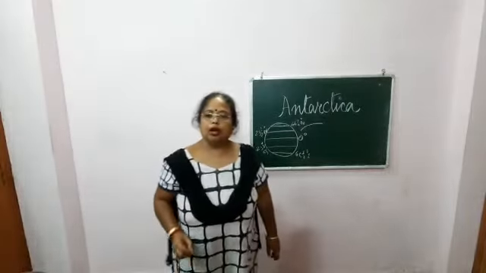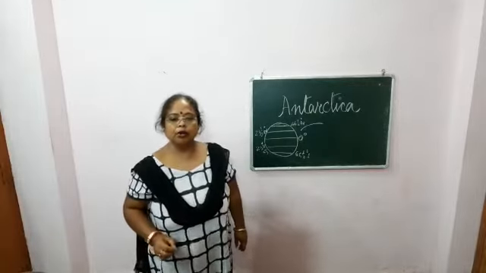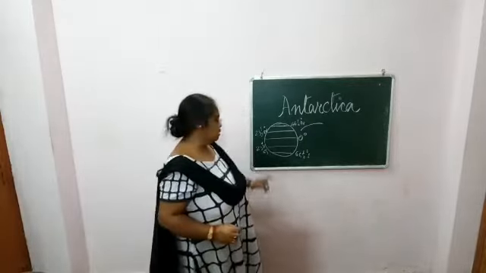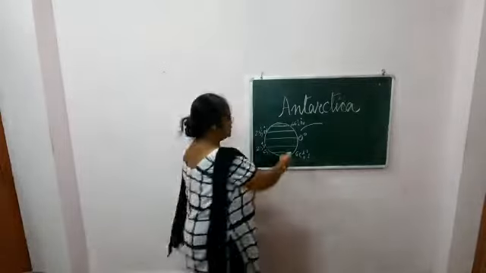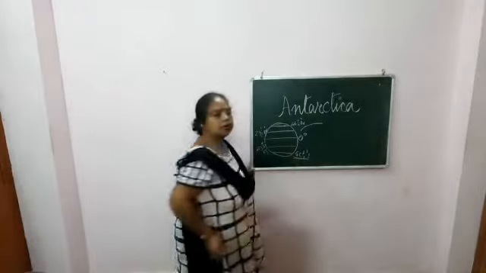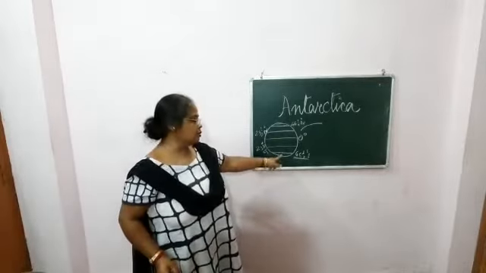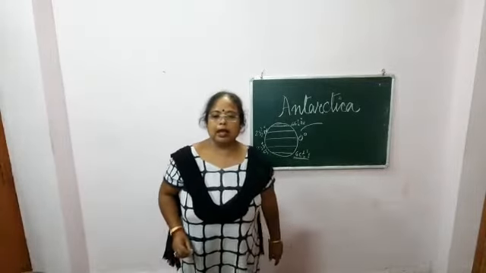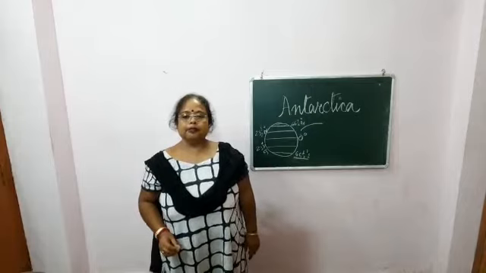So as I told you just now, this place is beyond the Antarctic Circle.